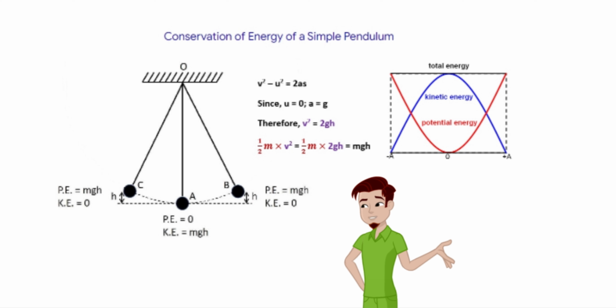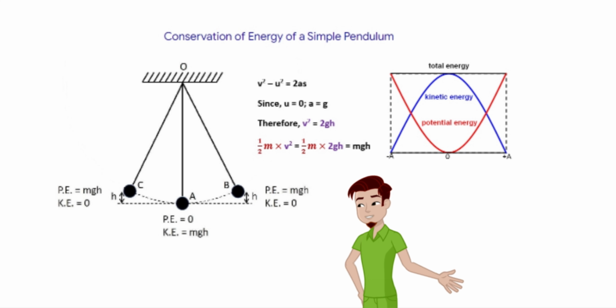In this video we will learn about conservation of mechanical energy for a simple pendulum. When the position of the bob is at extreme left or extreme right position, its velocity is zero. Hence kinetic energy is zero. But potential energy will be maximum, that is mgh. Therefore, total energy is mgh.